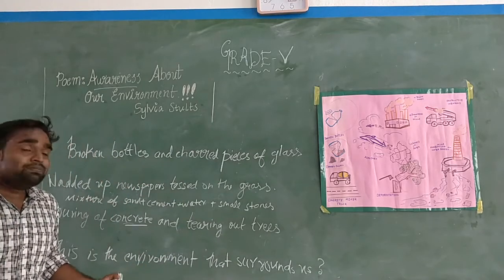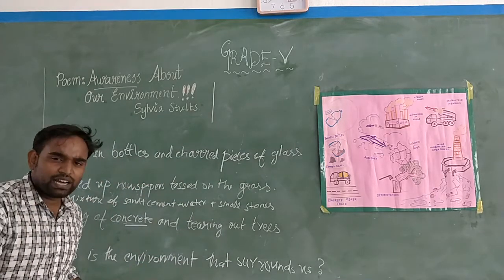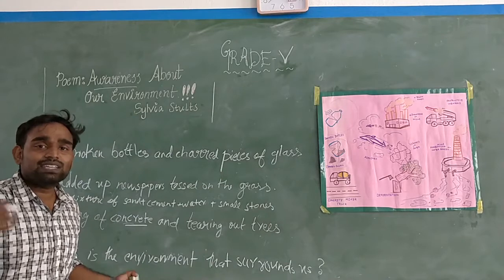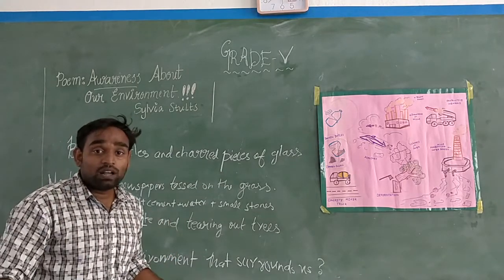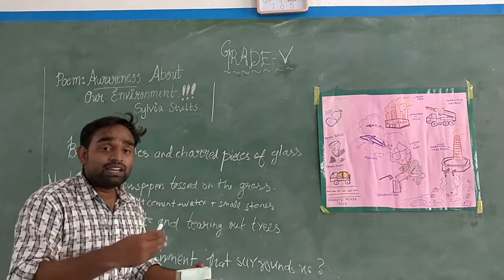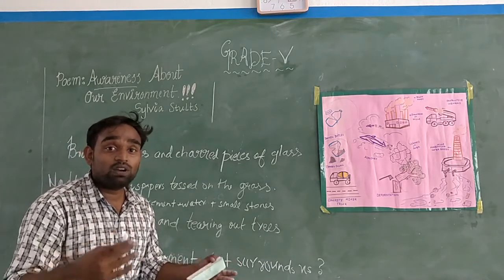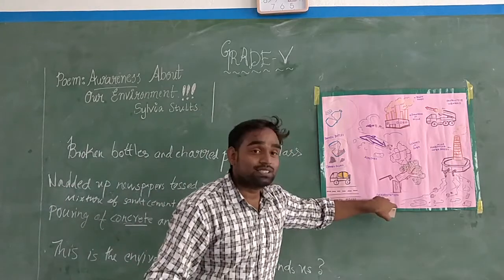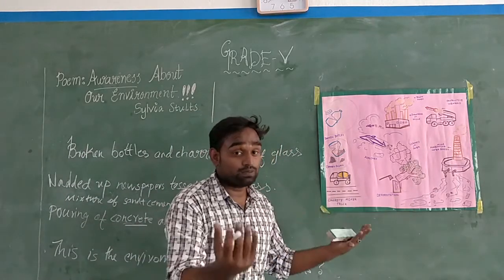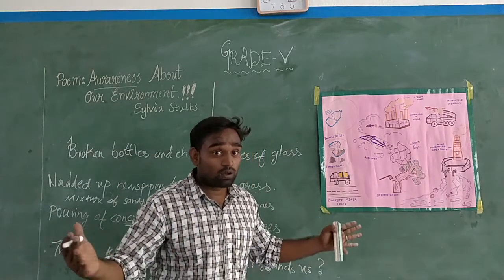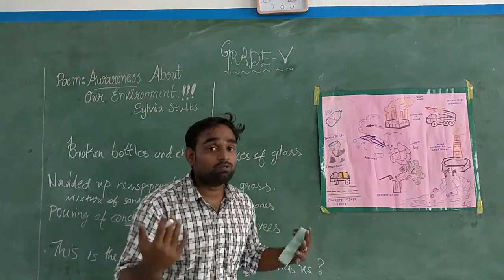So like this, many trees are cut in a year. Many trees are cut just for raising buildings and building roads. What will happen if many trees are cut in a particular area? That is called deforestation. A forest is a lot of trees gathered together.